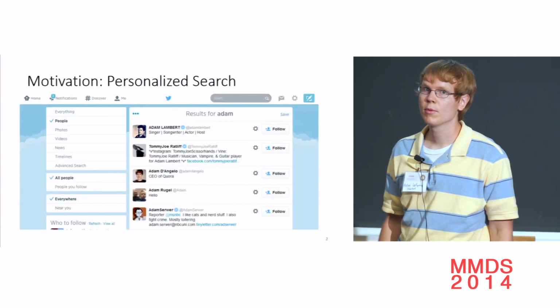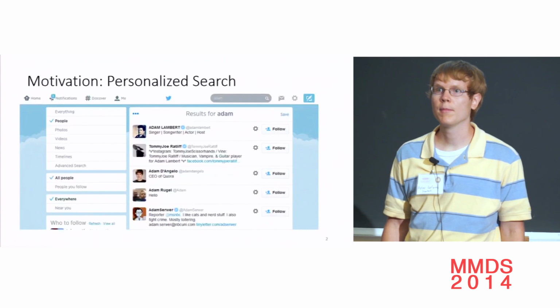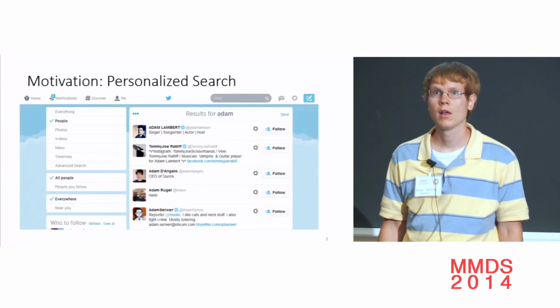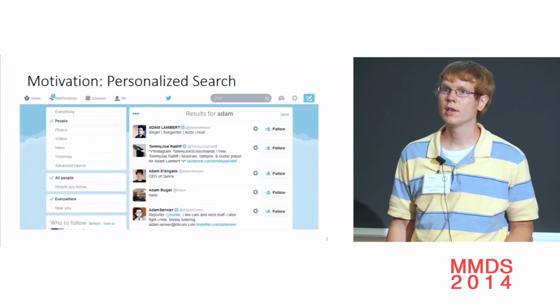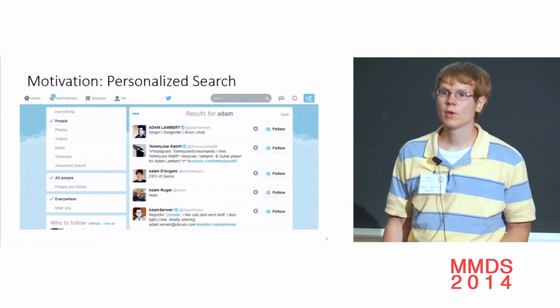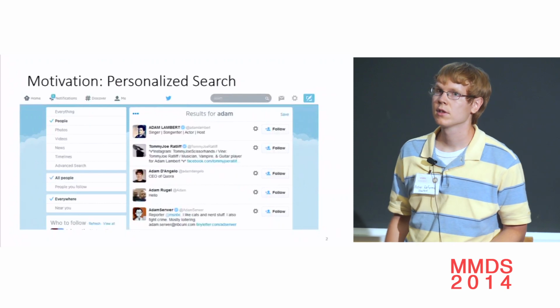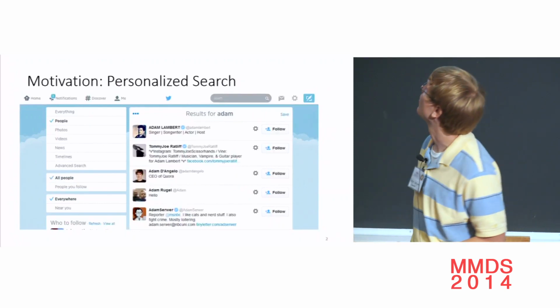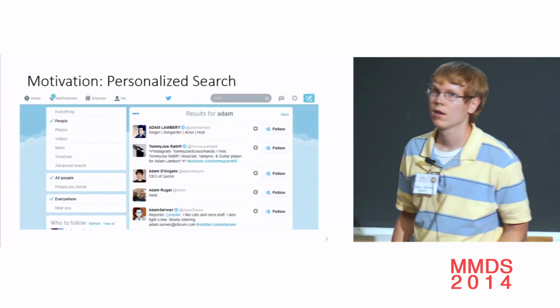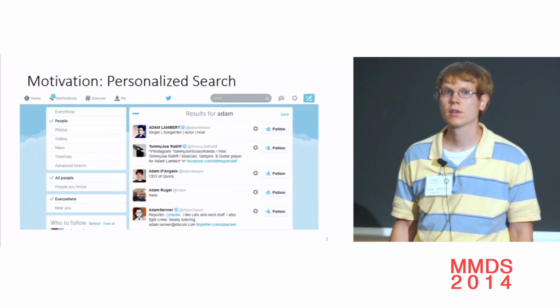So here I signed into Twitter, and I searched for a common name, Adam, to see what would come up. Now on Twitter, I follow people who are in technology or computer science. So I might expect computer scientists to go on top. But the algorithm is not very personalized. The top result is a singer-songwriter, and the second top result is a guitarist.